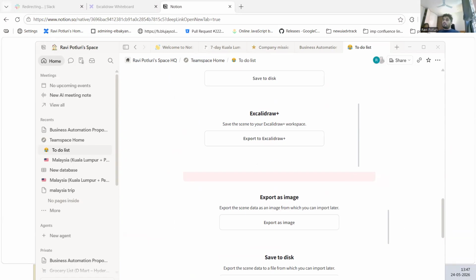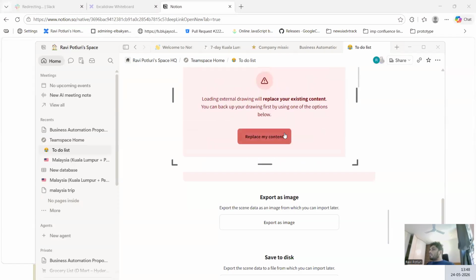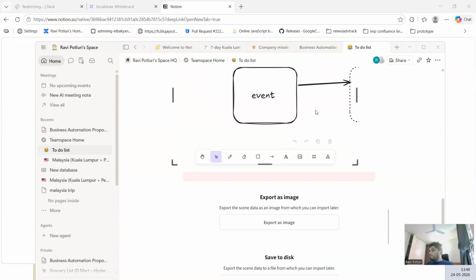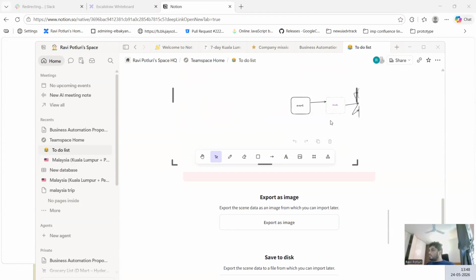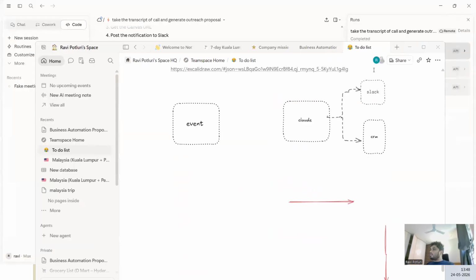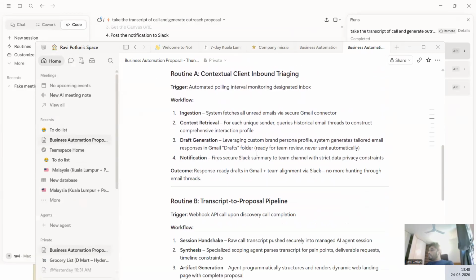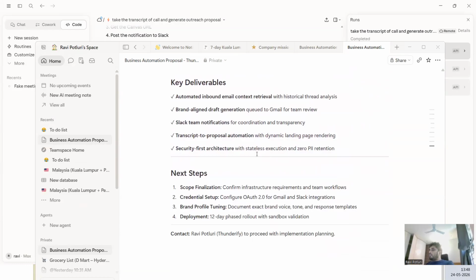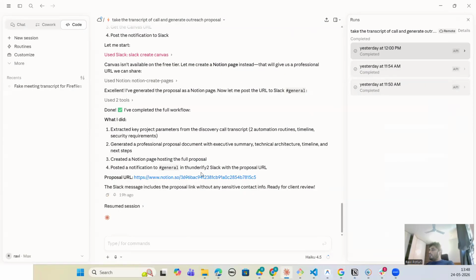And you can do that, and you can import it, so the event will call Claude and it will call Slack or your CRM. That's the main logic here, right? That is the flow all the time. That is the flow that we were seeing earlier as well. So Notion is that, and it posted it. If you saw that automation, see, it posted a nice business proposal. It is really cool.